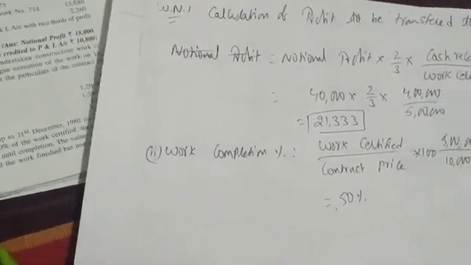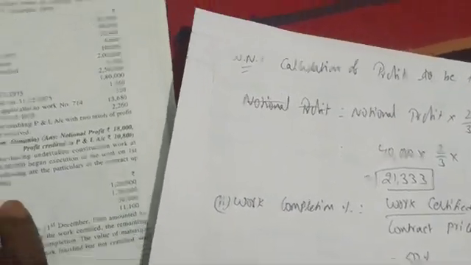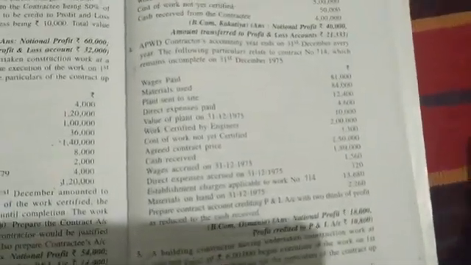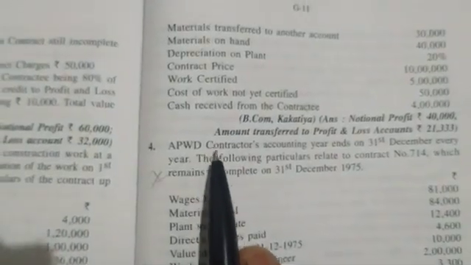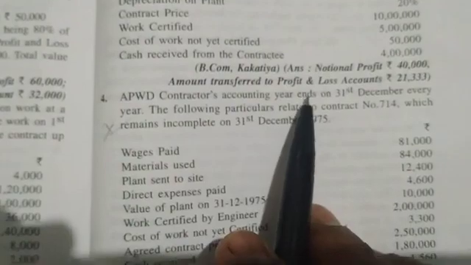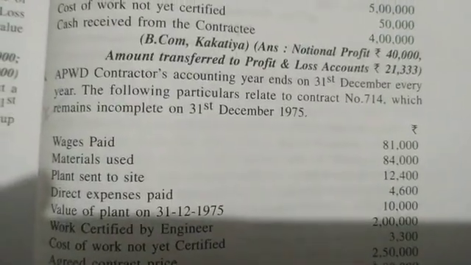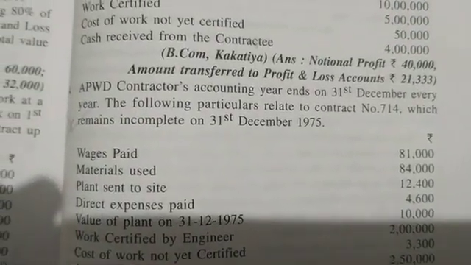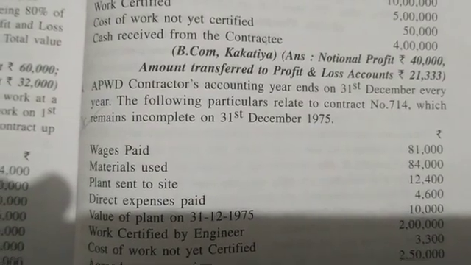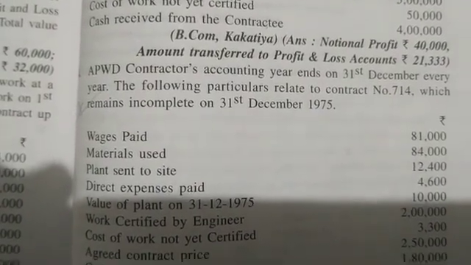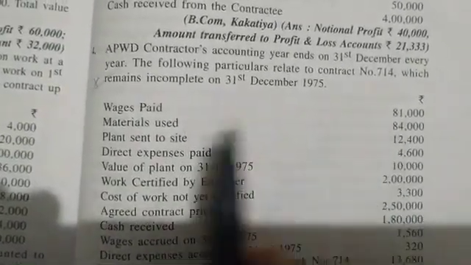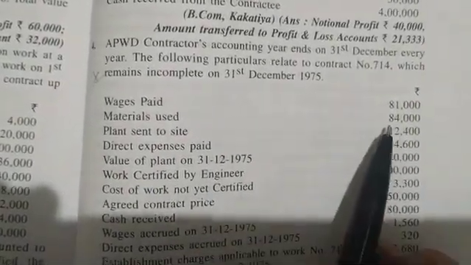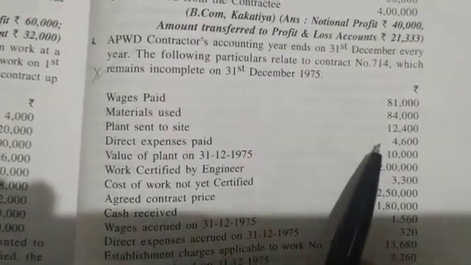So one more problem. Fourth, I want you to solve. I will explain the fourth problem, but I want you to solve it. It's very easy. Okay, see what it says. APWD contractors' accounting year ends on 31st December every year. The following particulars relate to contract number 714 which remains incomplete on 31st December 1975. Okay, no issues. Wages paid is given, material used is given, plant sent to site is given, direct expenses paid is given. These are all expenses.